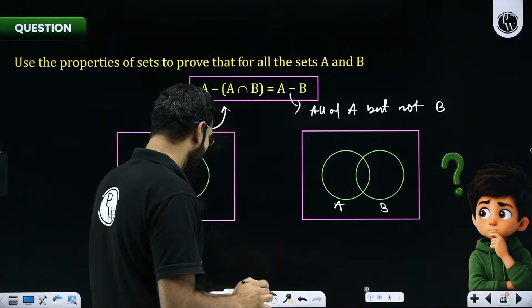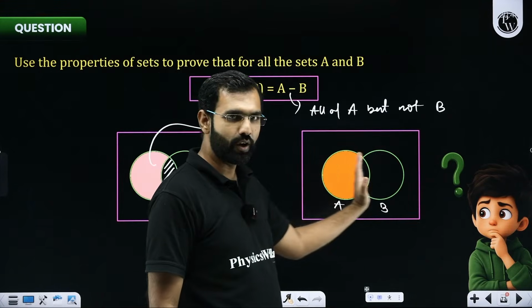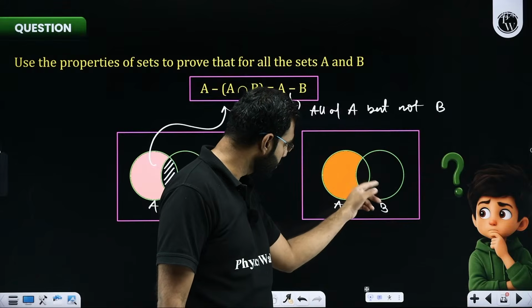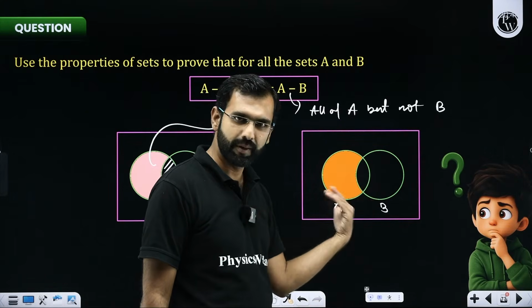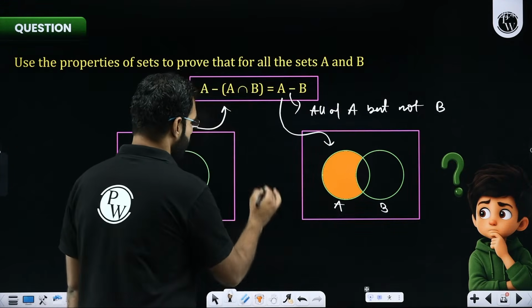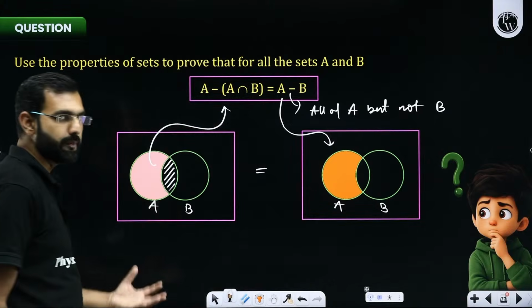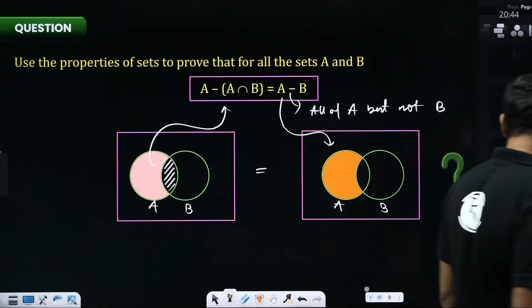So what is A minus B? Sir, A minus B is also luckily going to be this, because everything of A should be taken but exclude the portion of A which is common with B. So this portion which is common with B should be removed, and I think luckily that also gives you the same output. So they are indeed the same, and we could again prove them right by showing it with the help of Venn diagrams.